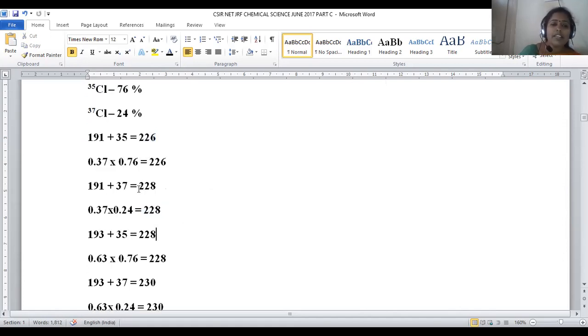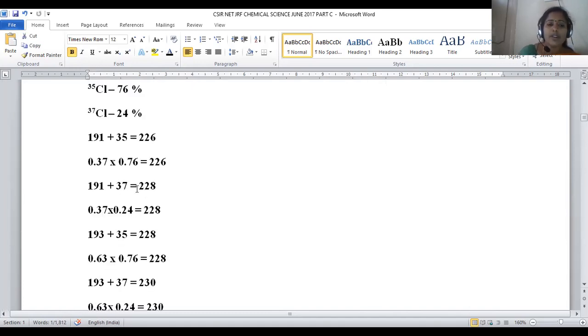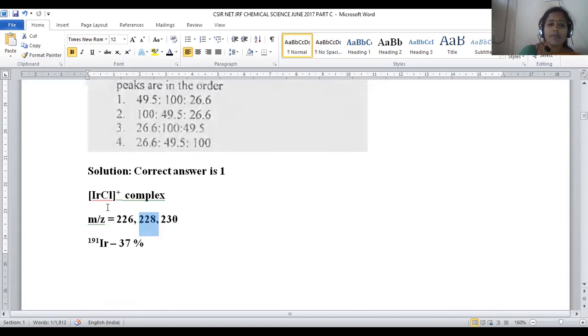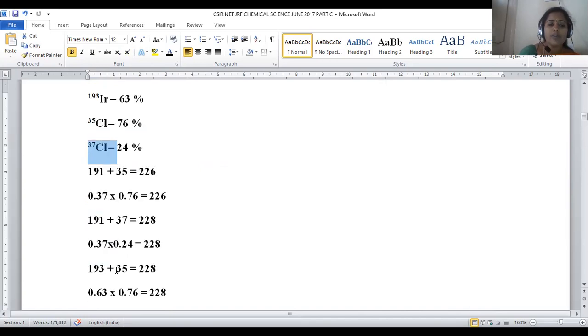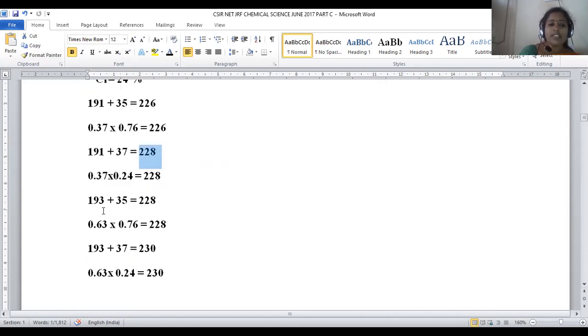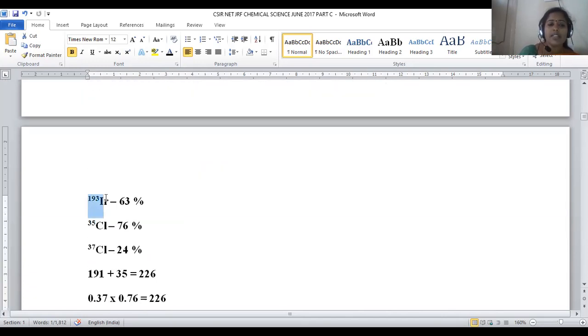The second possibility is 228, so here the M by Z value 228 is given. In order to get 228, we can combine 191 and 37, the isotope of chlorine. So 191 and 37 when taken gives 228. Another possibility is also there: we can take iridium as 193 and chlorine as 35.